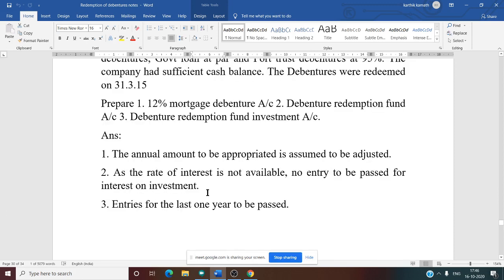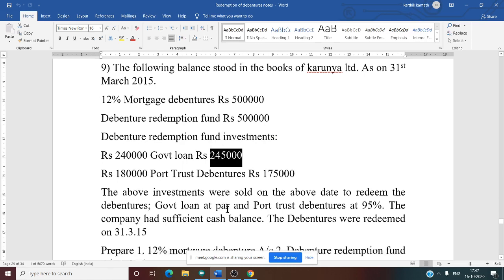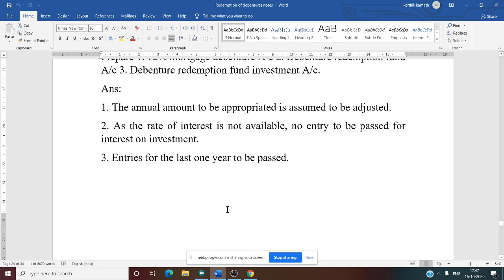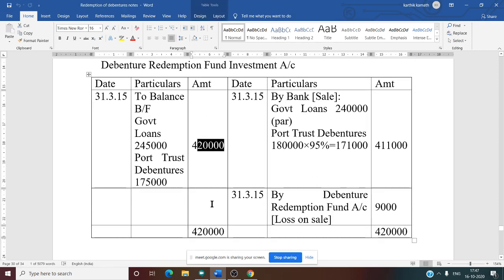How did we get 4,20,000? See this, I told you the second information is our balance. So 2,45,000 plus 1,75,000, if you do, you will get the debenture redemption fund investment balance. So now we have written the balance on the debit side. Last year interest is not there, the rate of interest itself is not there, so no entry for that. Now the sale information we need to write.